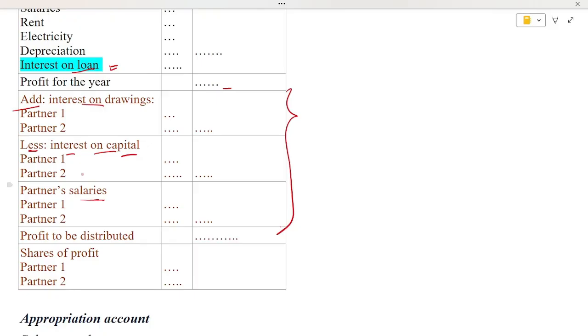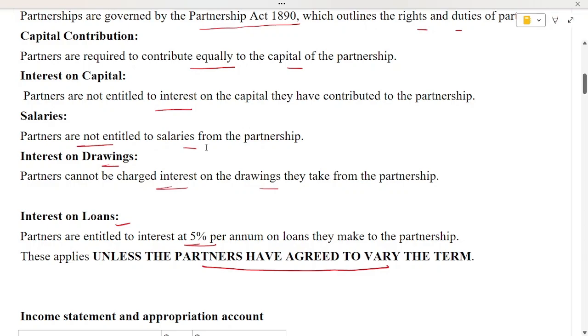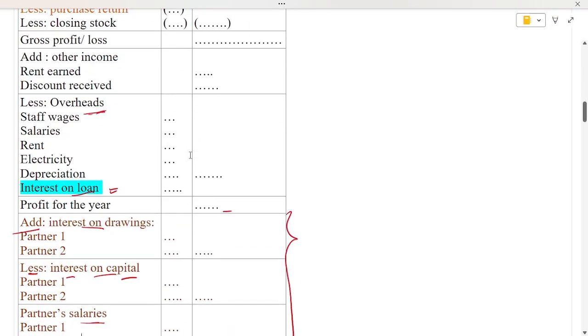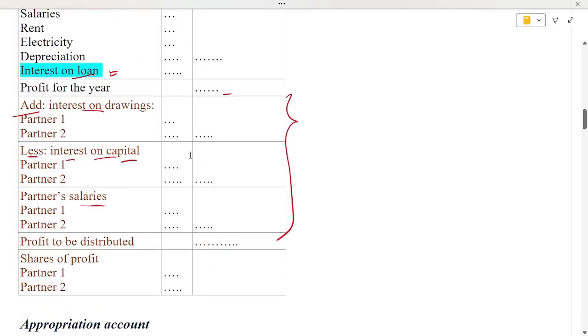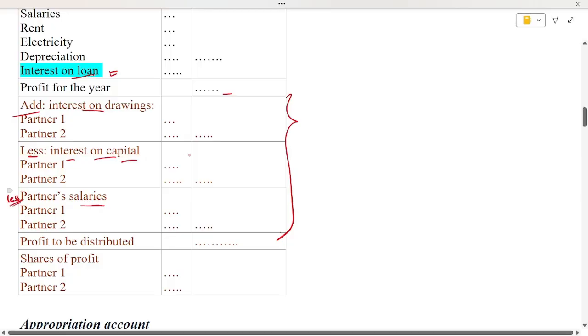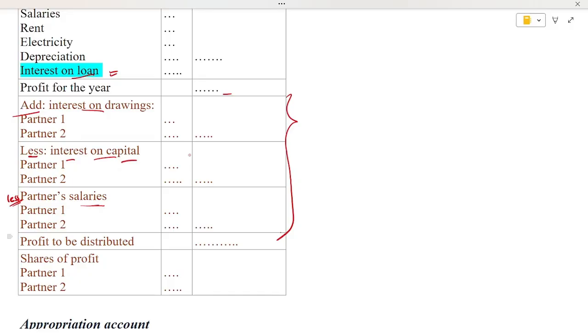And salary. If there is no agreement, no salary, they are not entitled to salary. But if the partners agree to provide salary to some of the partners because they are contributing more, giving more time, taking care of the organization more than others, obviously they might agree to pay salary to them. In that condition, the organization can pay salary if there is an agreement. So the organization has to pay salary to the partner, so that is an expenditure. So this is less partner's salary. I forgot to write it here, this is less partner's salary. After adjusting all this, we'll discover the profit to be distributed.